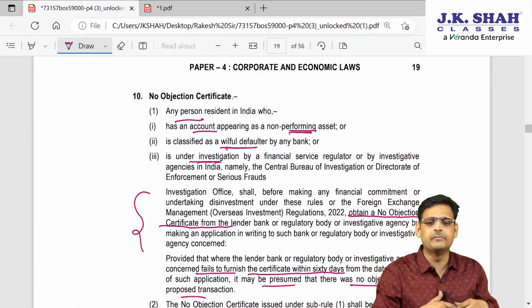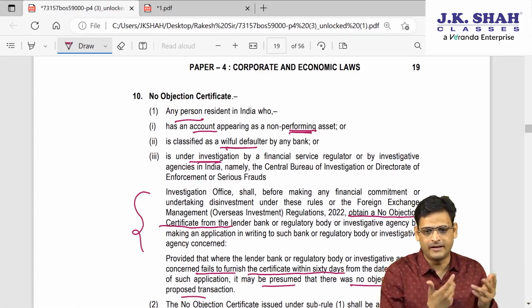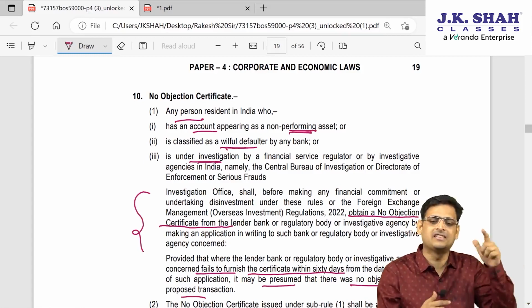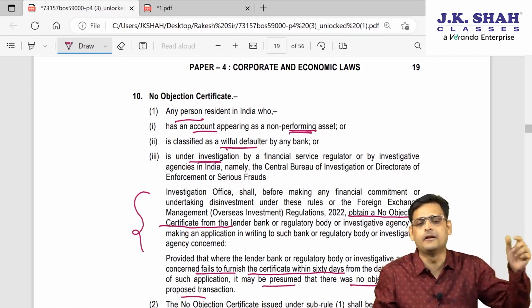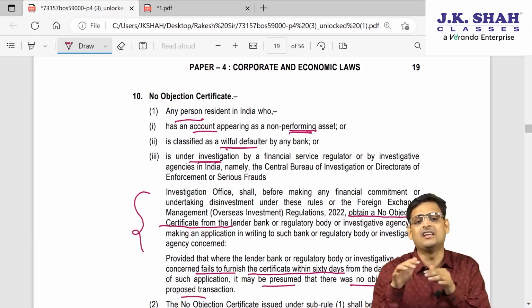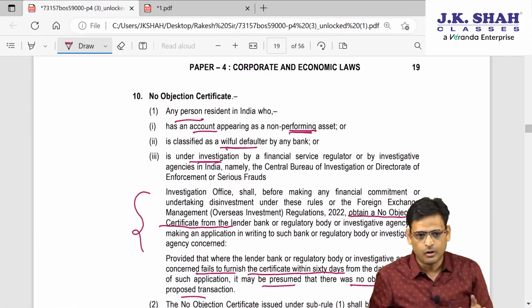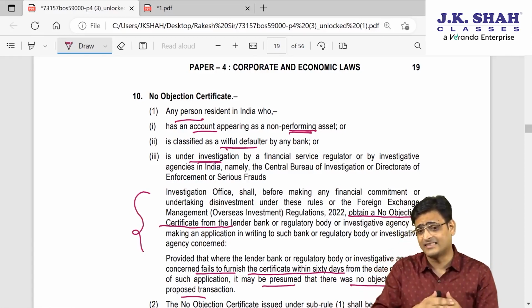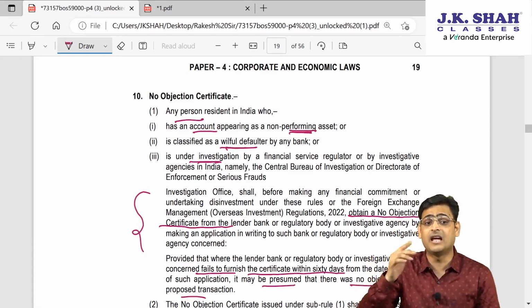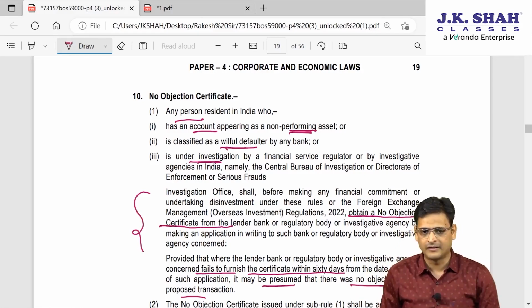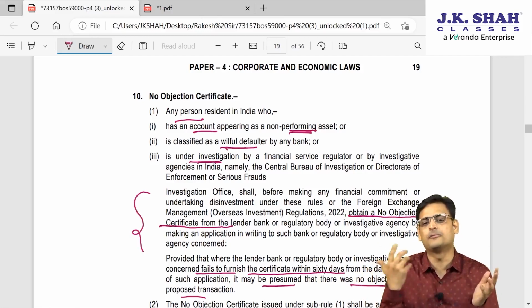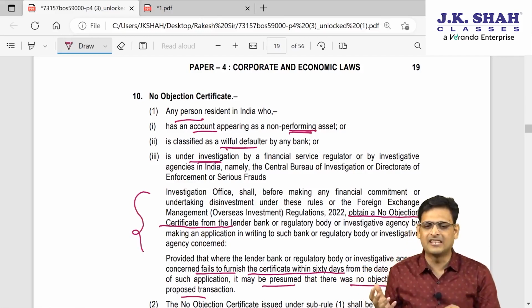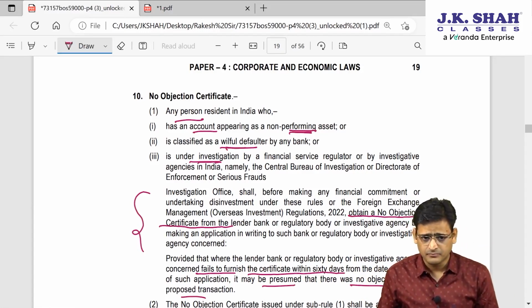Second, let's say X Limited is a willful defaulter, has not paid the money, and appears on an RBI willful defaulter list, or is under investigation by CBI or ED. Then X Limited has to take NOC from them. For example, if X Limited has appeared as an NPA with SBI, they have to take approval of SBI. If it appears on a willful defaulter list of any bank, they have to take approval from that bank.